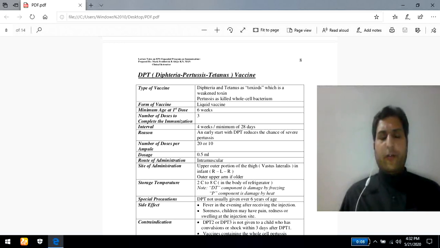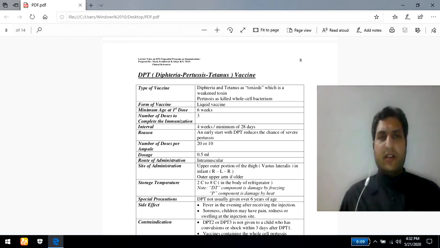As for the incubation period of this disease, it's almost 2 to 5 days. Incubation time is basically the time from the entrance of a microorganism till the appearance of signs and symptoms.